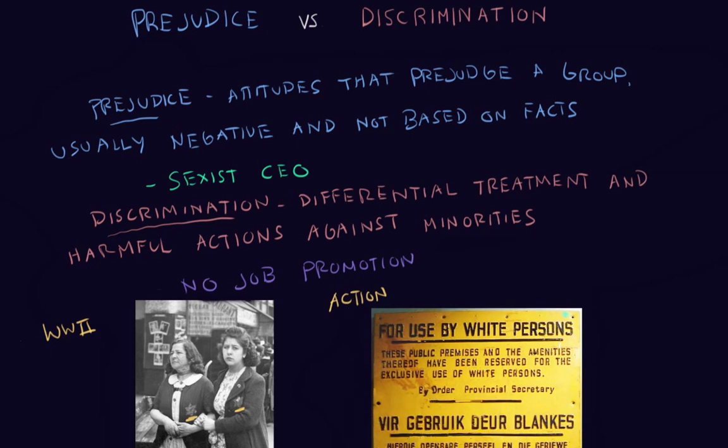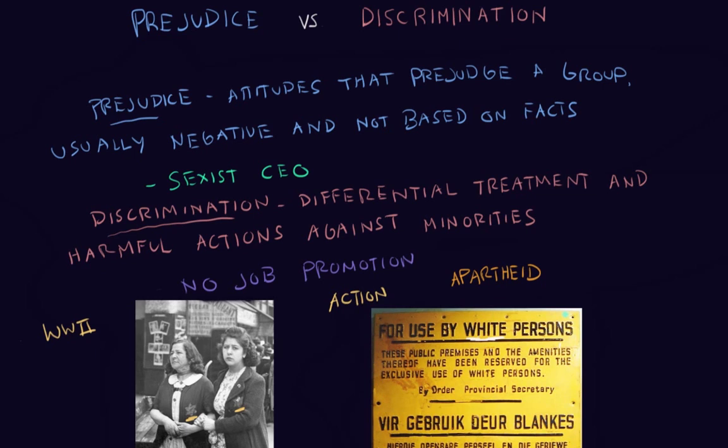Another event from history that really helps us understand these concepts is apartheid. Apartheid is a system of extreme racial segregation in South Africa that took place from 1948 to 1994. This sign was put up during that period enforcing apartheid, and it says, "For use by white persons only." There's definitely prejudice here because there's a negative attitude toward minorities, anyone who's not white. But there's also discrimination because there's action being taken against those minorities.